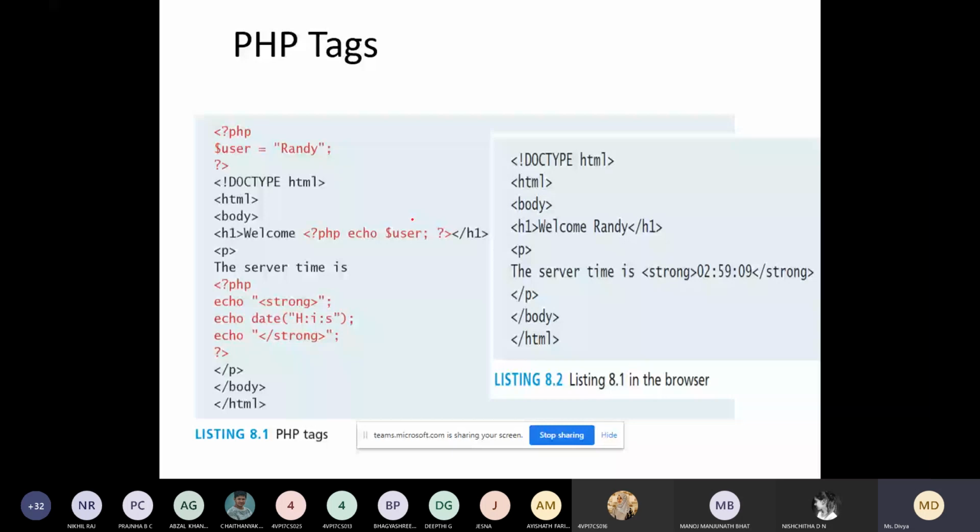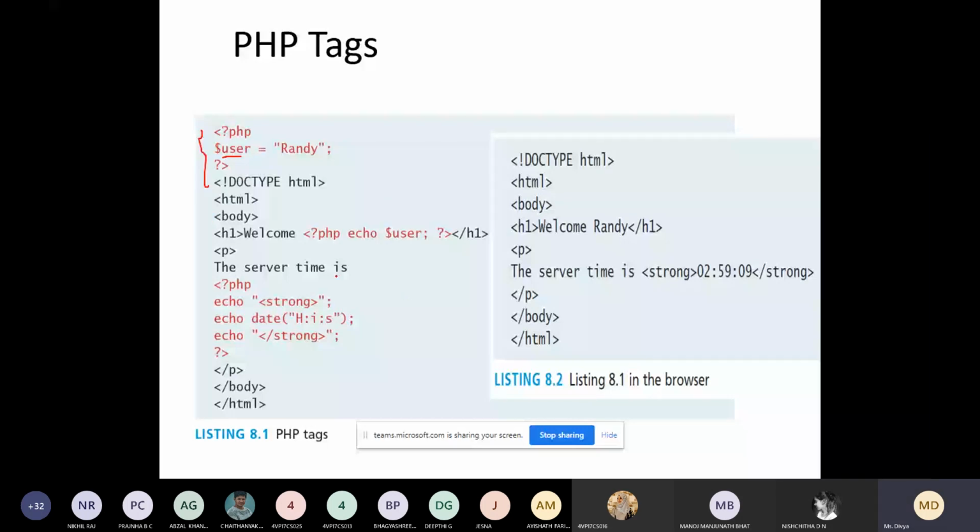showing the PHP tags. Here we have declared a variable user. So this is PHP code. The one which you see in red color is PHP code and the black one is the HTML. Here you can see, this is one program: left side is one program, right side is one more.